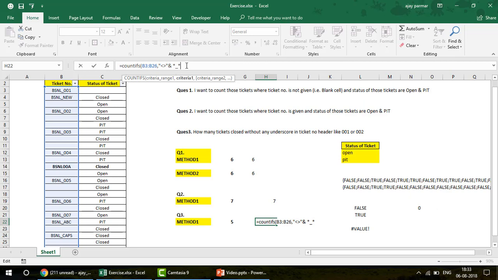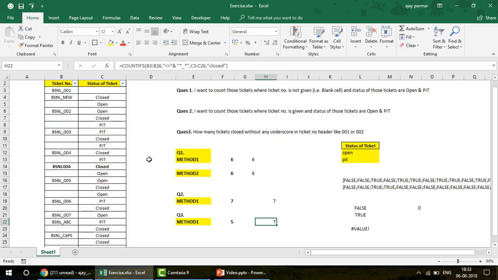Now in the criteria range 2, again you select this entire range, which is C26. Now here you're looking for the closed ones, isn't it? Go and press enter. All right, I got some error. Sorry, you have to put this in double quotes, like this. Now when you press enter, you see that you get 7, right? Let's check that quickly, guys.